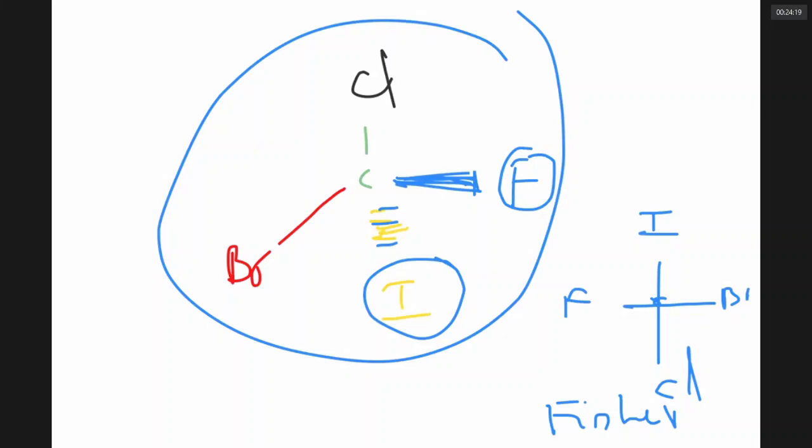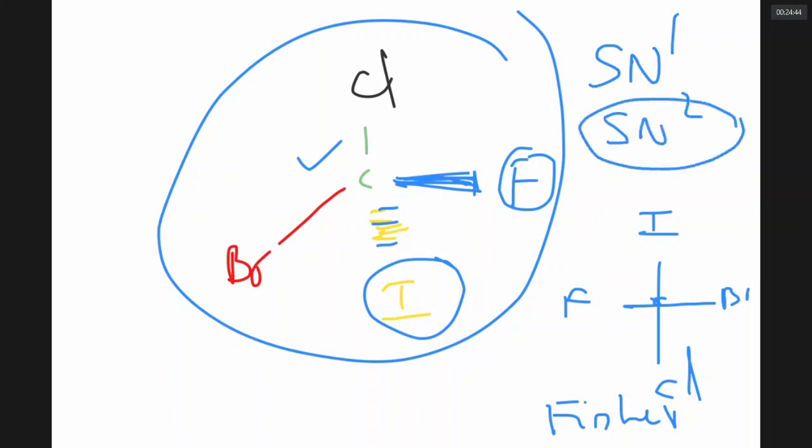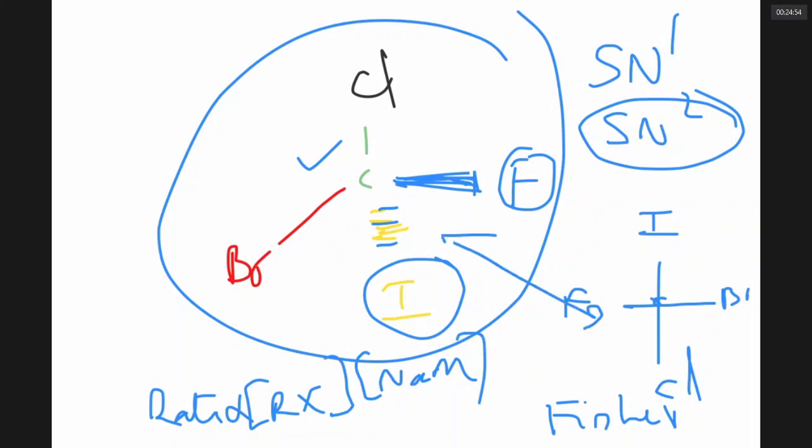These are two different methods to represent a three-dimensional molecule in two-dimensional space. That is called a projection. We have to use projections to represent optically active molecules, to have a picture of them, to realize how they look like. If the starting material is asymmetric, then the nature of the product depends on whether the reaction is proceeding by SN1 or SN2. If the reaction is proceeding by SN2, where the reaction rate is dependent on the concentration of alkyl halide, also on the concentration of NaOH, the product has definitely opposite configuration to the starting material.